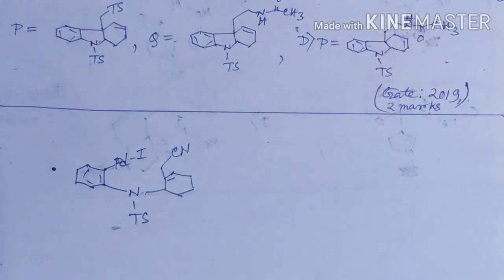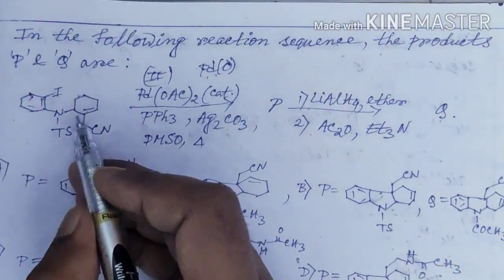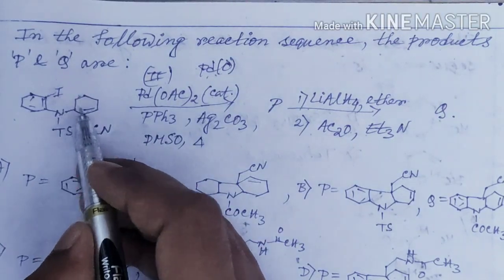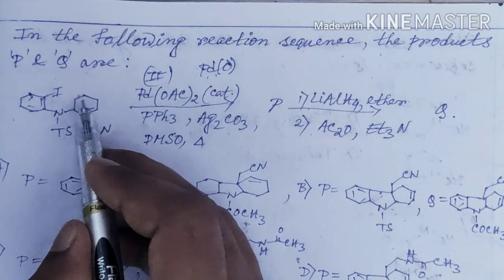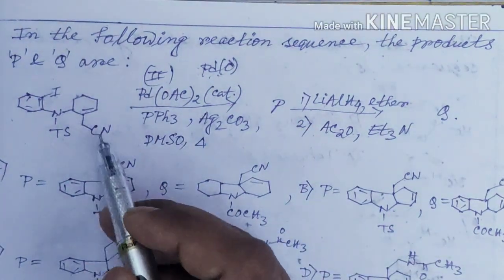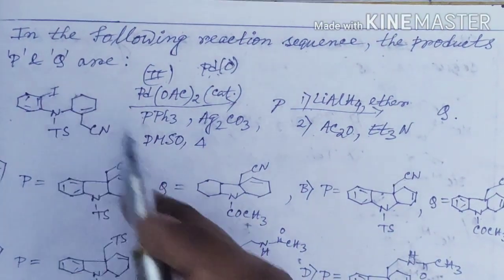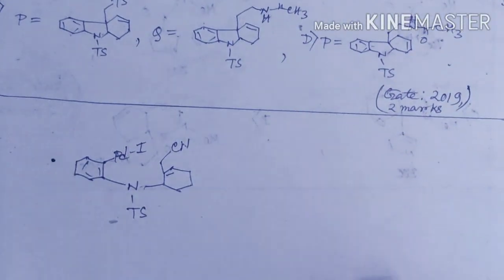It is similar to this one, since there is only a rotation along the nitrogen carbon bond, since it is favorable, and it will transfer this double bond to this side and it will look like this.